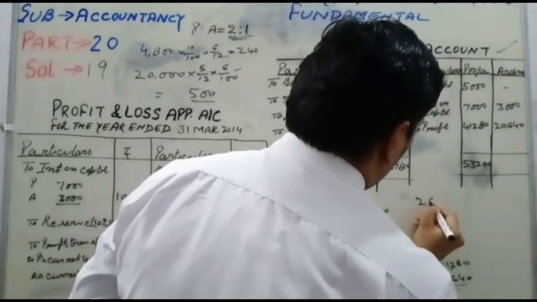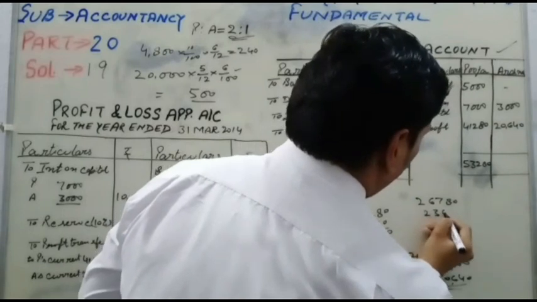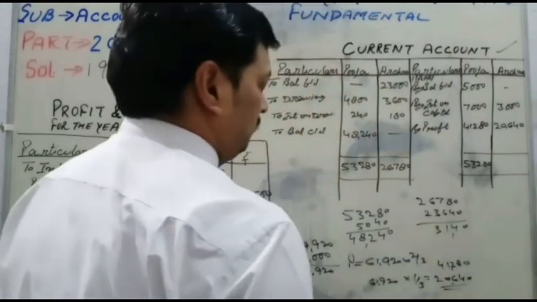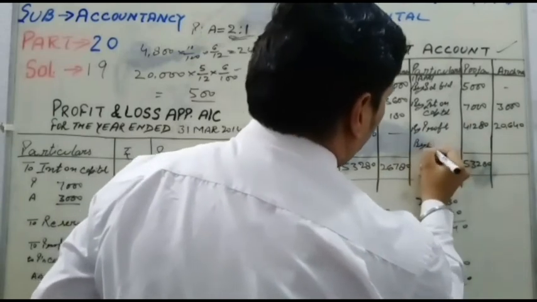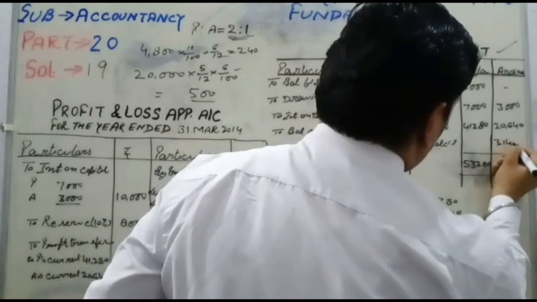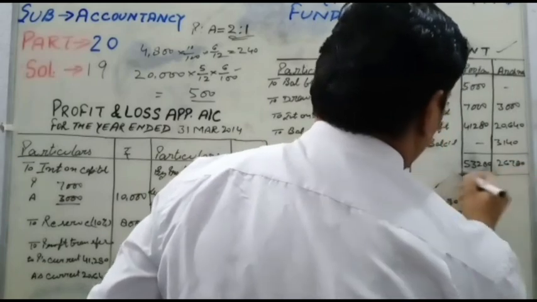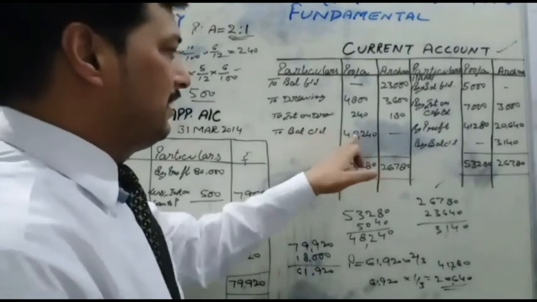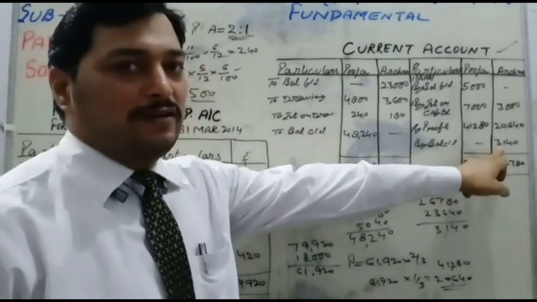Now the calculation of 26,780 minus 23,640 gives 3,140, which is Archana's balance, a debit balance. By balance c/d 3,140, and now balancing, the total is 26,780. So that is the posting of the partners' current accounts. Pooja shows a credit balance and Archana shows a debit balance of 3,140.